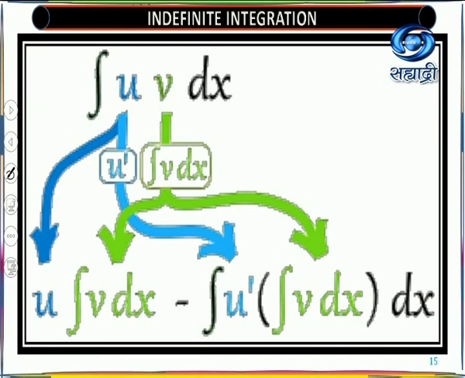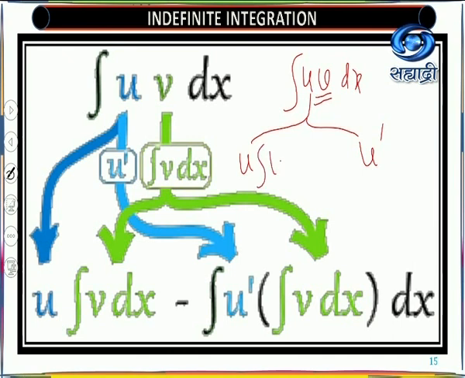So what way will I explain this? You have integration of u into v dx. Now you select this as the differentiable function, so in this differentiable function, you will take u dash. U dash means derivative. For this u dash, you are not making any change when you select the integrable function. So you will have v dx as it is because you selected that as an integrable function. And here also you will have integration of v dx and integration of this minus. This way your theorem is.